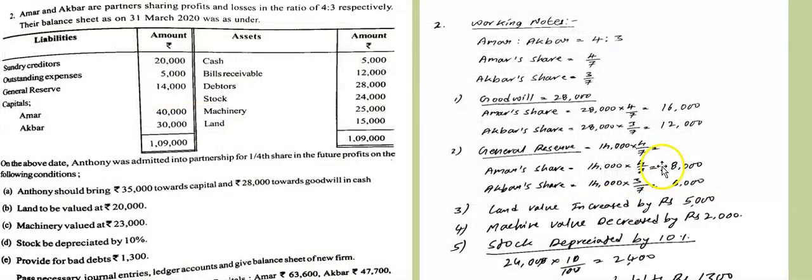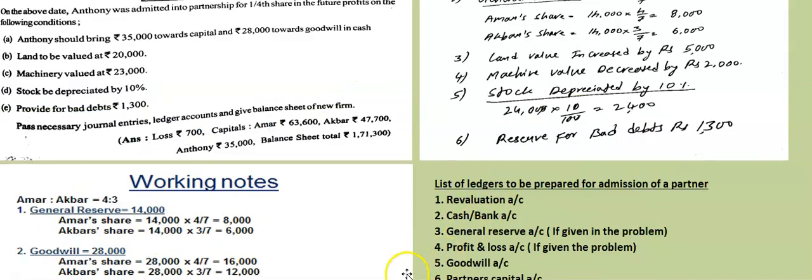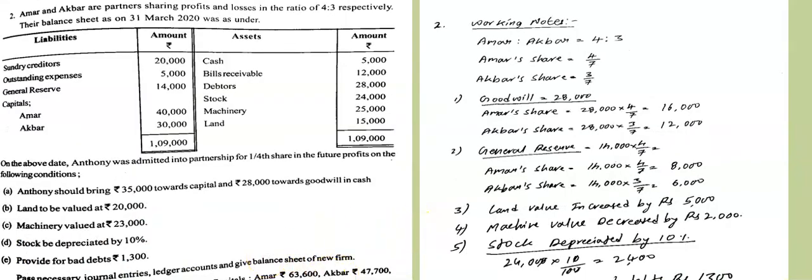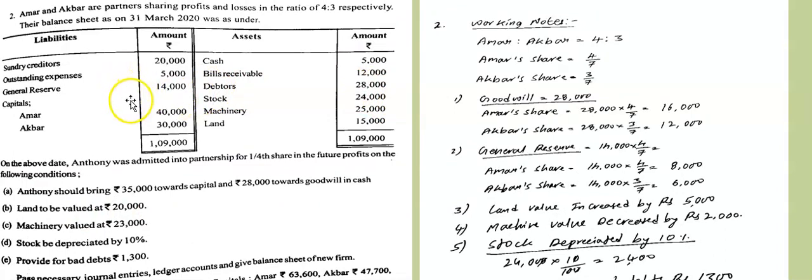But what should be the order of the ledgers? First you have to open the revaluation account. Below that you have to open cash or bank account. Below that general ledger account. And in the problem, if there is profit and loss account balance, you have to open profit and loss account, then goodwill account, partners capital account and new balance sheet. How will you start the problem? First you have to prepare the working notes. Working notes, whatever is required to be distributed, like general ledger, profit and loss account balance and goodwill, you have to distribute it in the old ratio.